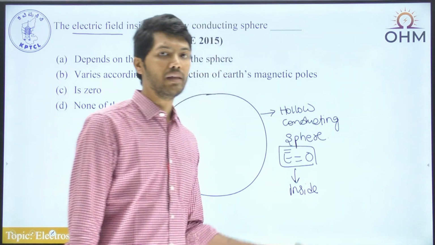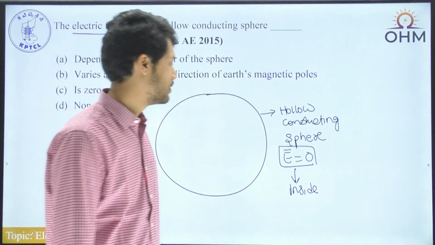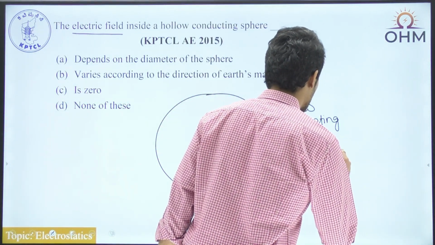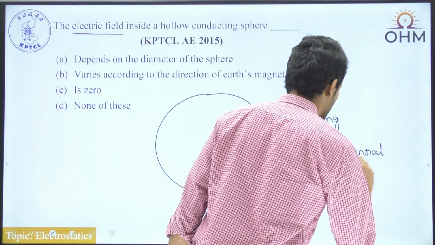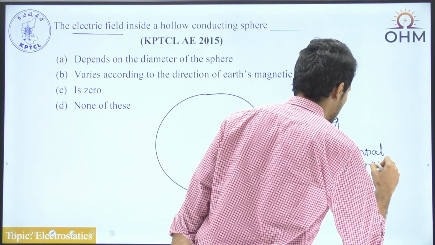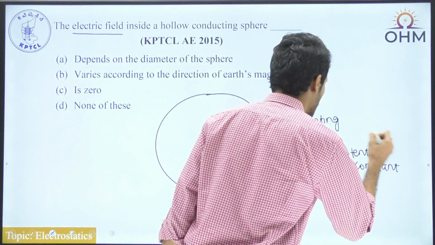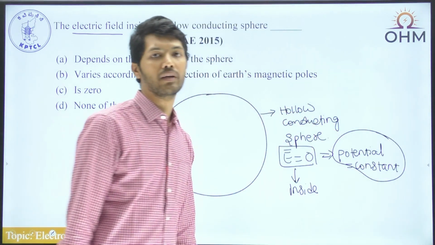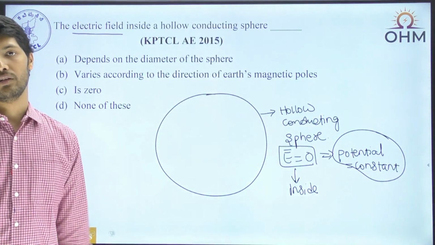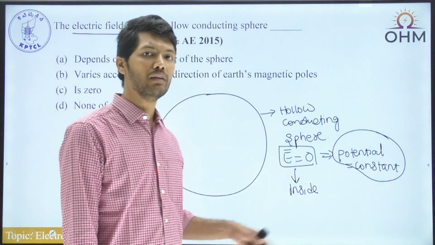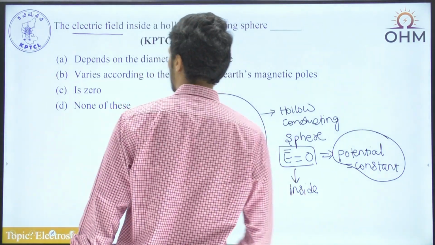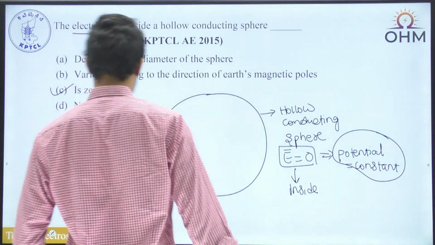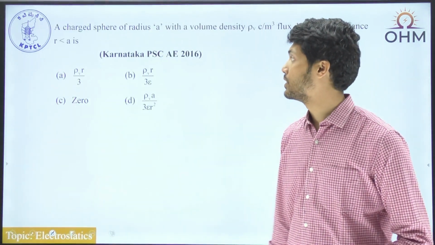Okay. But rather, potential is a constant value. In this case, since electric field is equal to 0, potential becomes constant. So if this is a question of electric potential inside hollow conducting sphere, in that case the answer is it remains constant. But whereas electric field inside hollow conducting sphere remains to be equal to 0. Okay, so the answer is 0. Let's go for the next question.